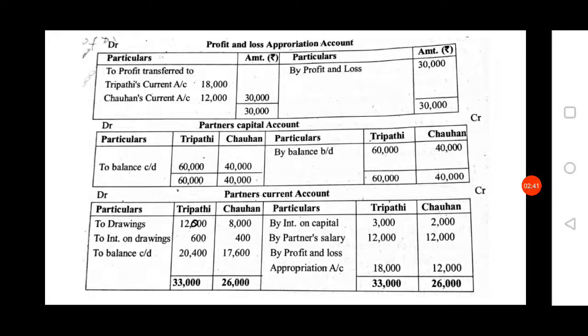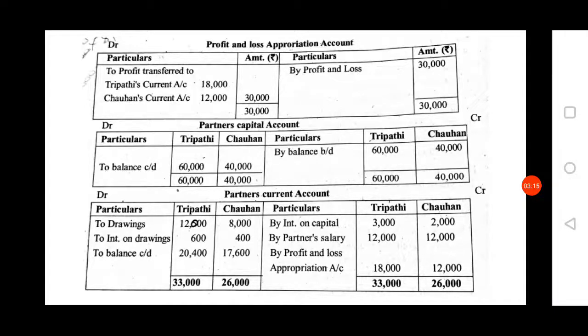Next, as this problem is based on fixed capital method, you have to prepare first the partners capital account. In the partners capital account you have to write only whatever capital is brought in by the partner or additional capital brought in by the partner. Here in this question they have given only capital brought in by the partner, that is 60,000 and 40,000. Therefore on the credit side you have to record by balance brought down, Tripathi 60,000, Chauhan 40,000.